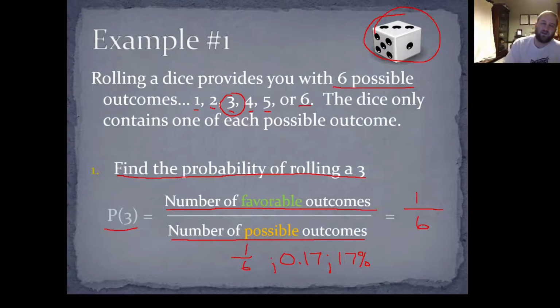Okay, so let's think about this again. We talked about the probability of rolling a 3. What's the probability of rolling a 6? Well, that's the exact same probability as rolling a 3. As long as it's a fair dice, the probability of rolling any number is the same. It's always going to be 1/6.